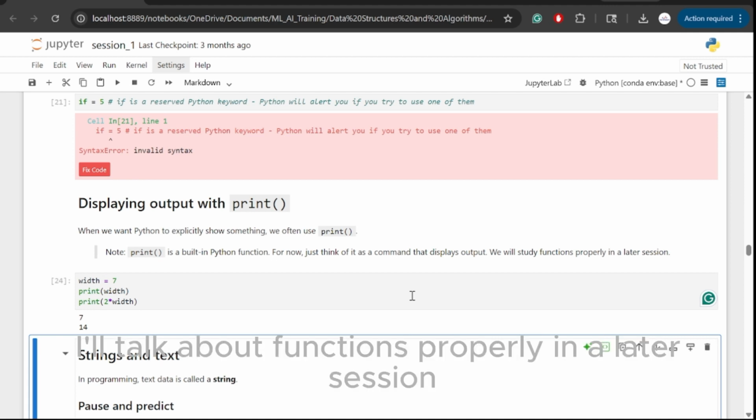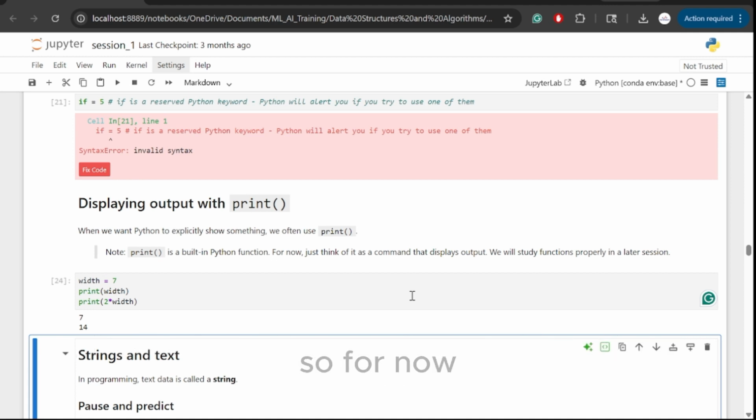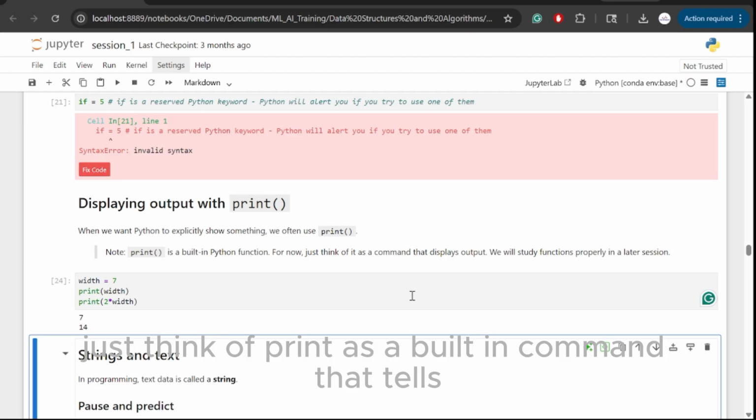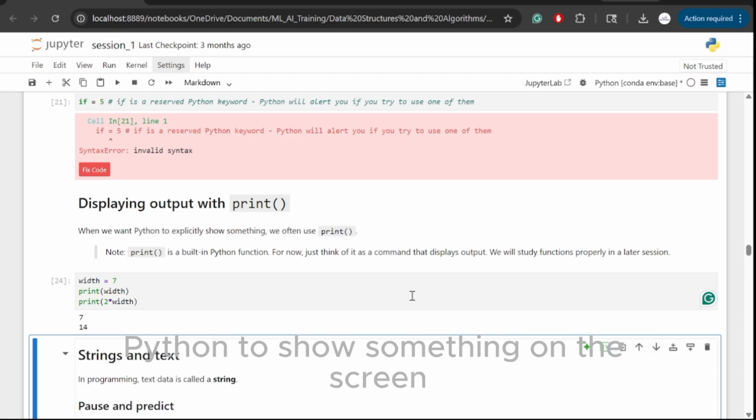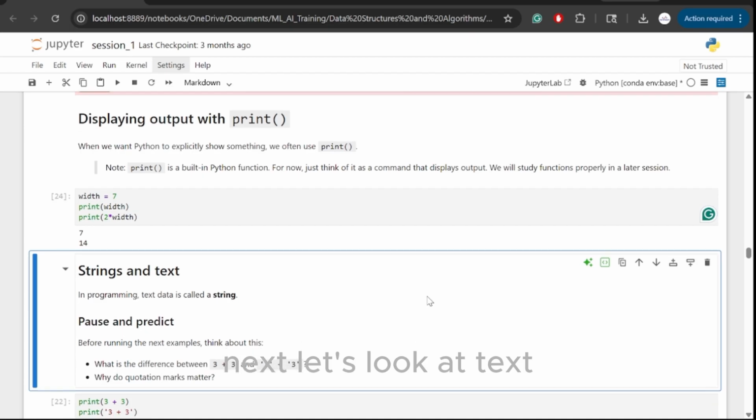I'll talk about functions properly in a later session. So for now, just think of print as a built-in command that tells Python to show something on the screen. Next, let's look at text.